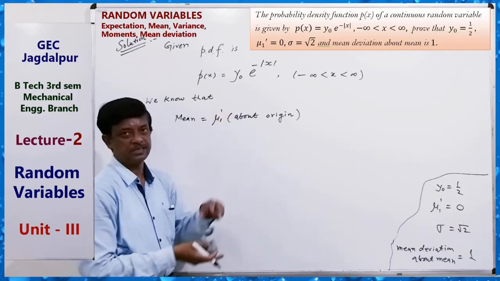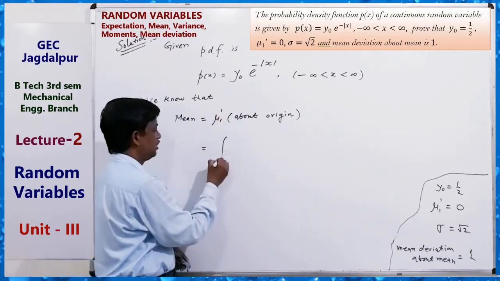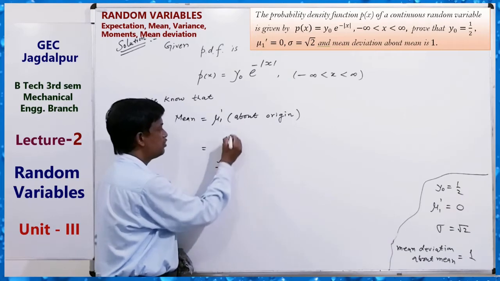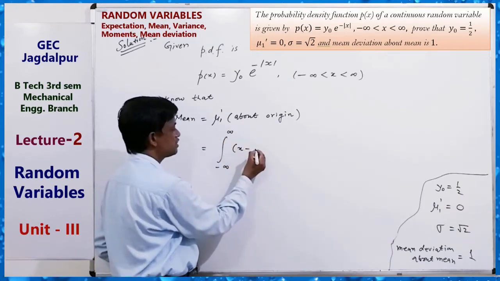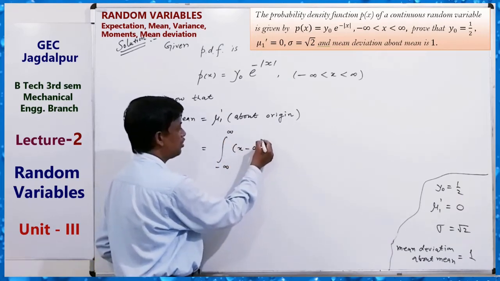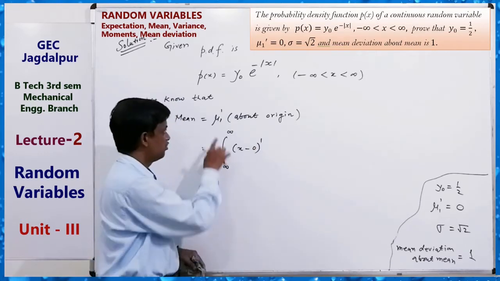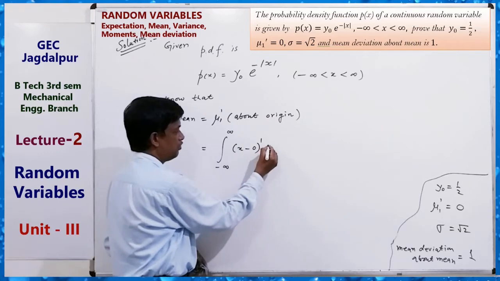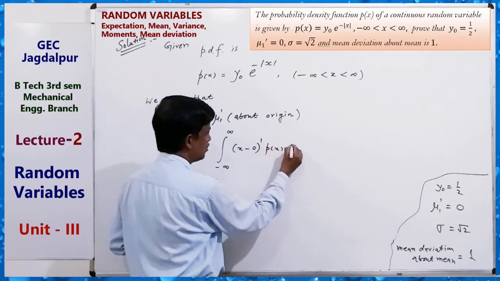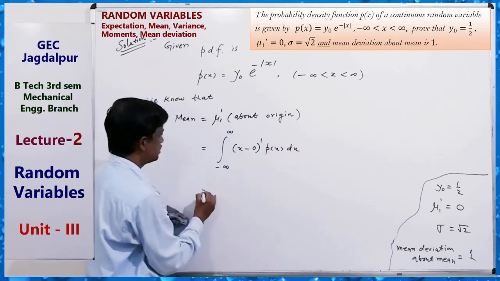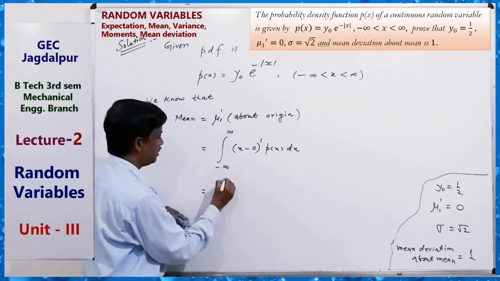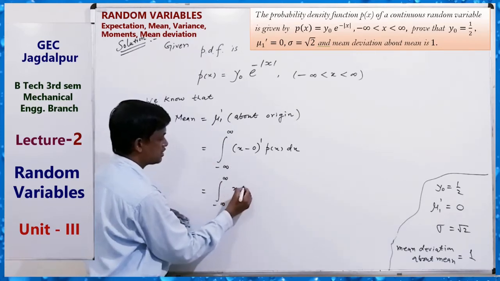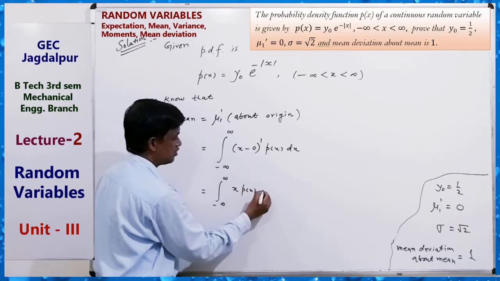So this is equals the integral from minus infinity to infinity of (x minus 0) to the power 1 P(x) dx.